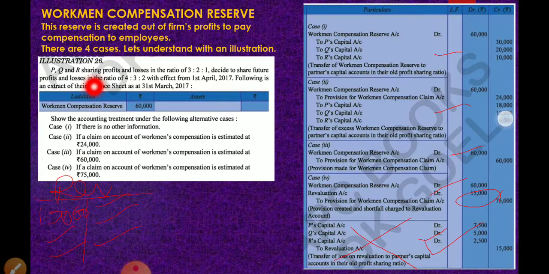So on 36,000 you have to apply the fraction: gaining partners account debit to sacrificing partners capital account. Like this, children, in case 1, whatever was the total amount transferred to the partners capital accounts, on that amount we have to apply the fraction for case 2. 99% such a sum will not come involving case 2.